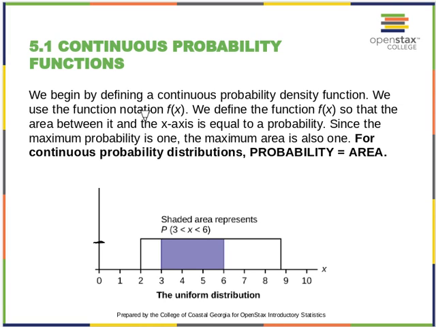So for continuous probability functions, for a uniform distribution, we're going to have something that looks like this. And we know, this will be in the next slide, but we know this is going to be equal to 1 over, we're going to just call this 9 instead of 8 point something.